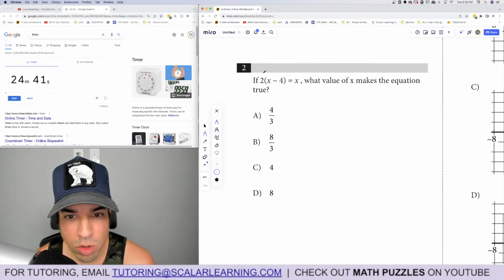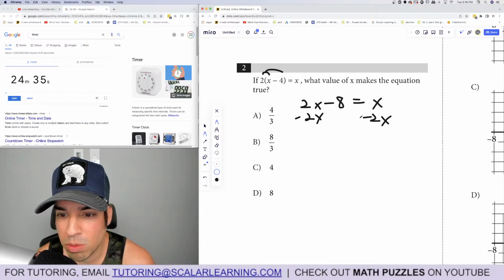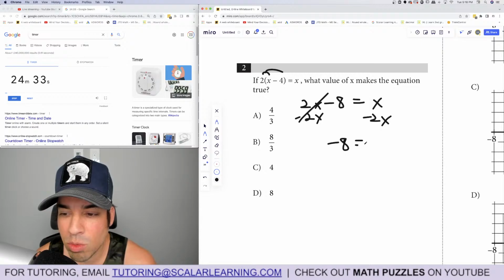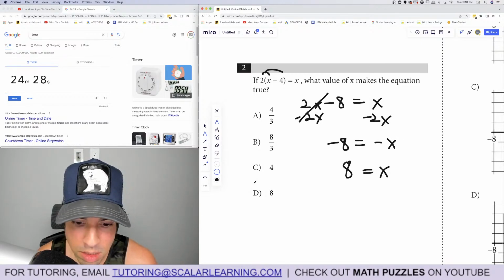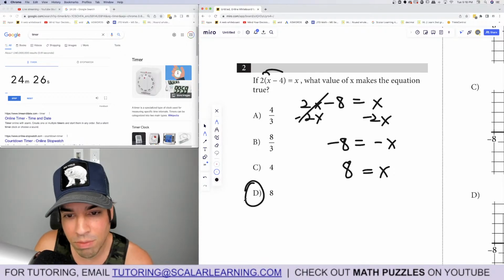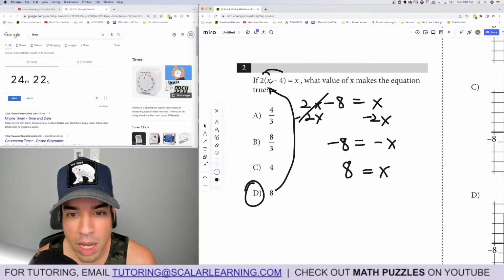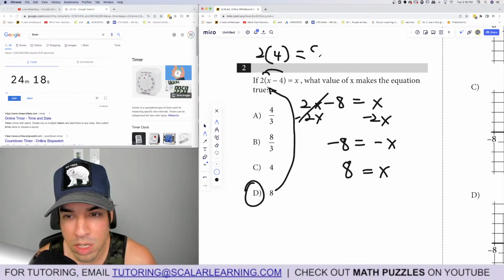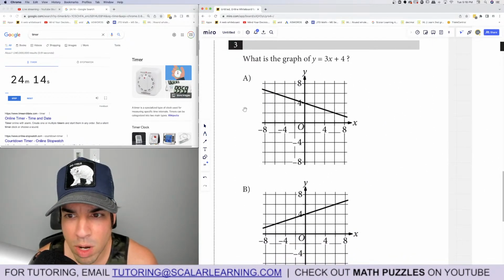Number 2. What's the value of x? Okay, so we're going to solve for x. Distribute. We got 2x minus 8 equals x. We're going to subtract 2x from both sides. We got negative 8 equals negative x, which means x equals, dividing both sides by negative 1, positive 8. We could also have plugged in, so now we're going to plug in to check. 8 minus 4 is 4, and then 2 times 4 does indeed equal 8. Verified, done.